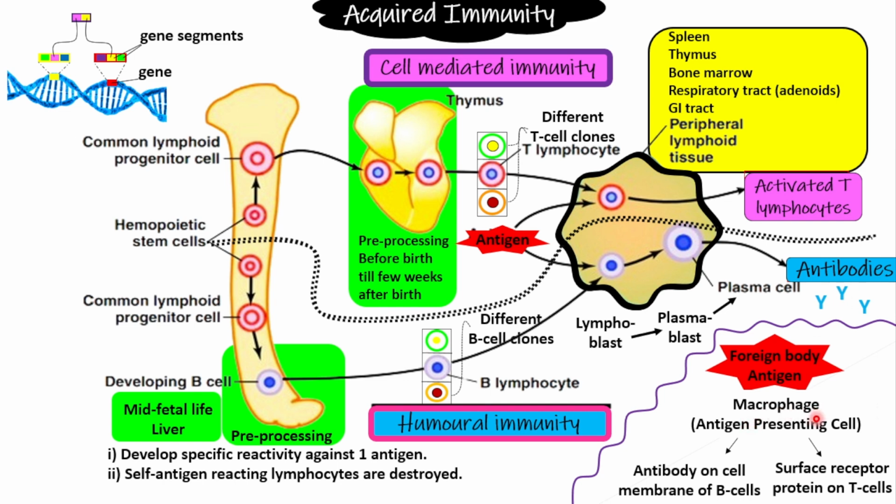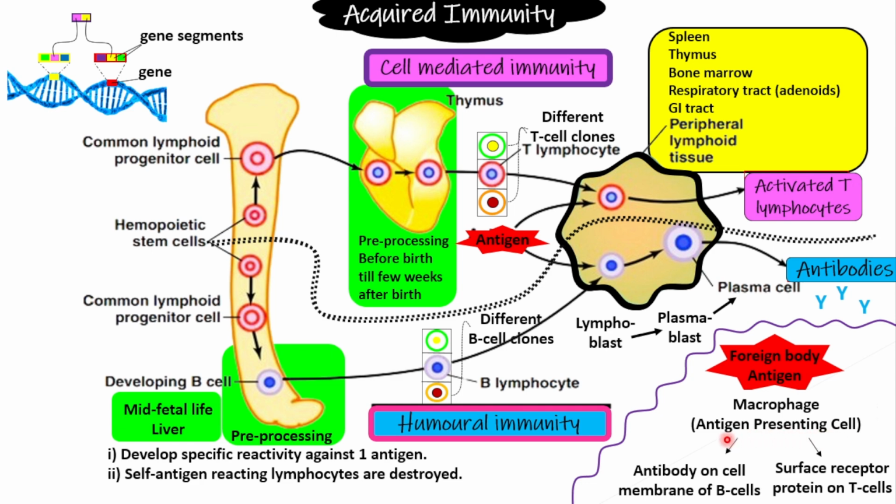Now, what exactly is this macrophage doing? This macrophage is doing something very interesting. It will eat this antigen, and after phagocytosing this antigen, it will use their most antigenic part and bring that antigenic part to the surface of the antigen presenting cell.